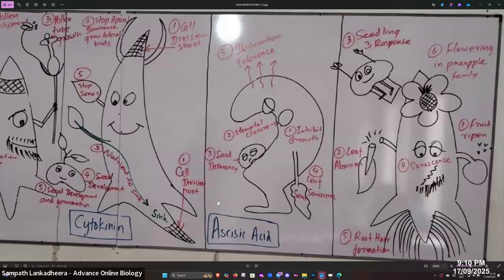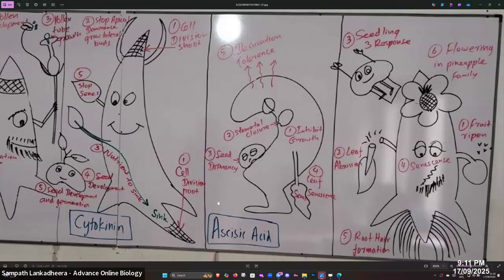Number two, what did we say, people? Stomatal closure, closing stomata. Number three, seed dormancy. Number four, leaf senescence, promoted. Then number five, desiccation tolerance. By closing the stomata, this helps to tolerate desiccation. All right, that's abscisic acid.